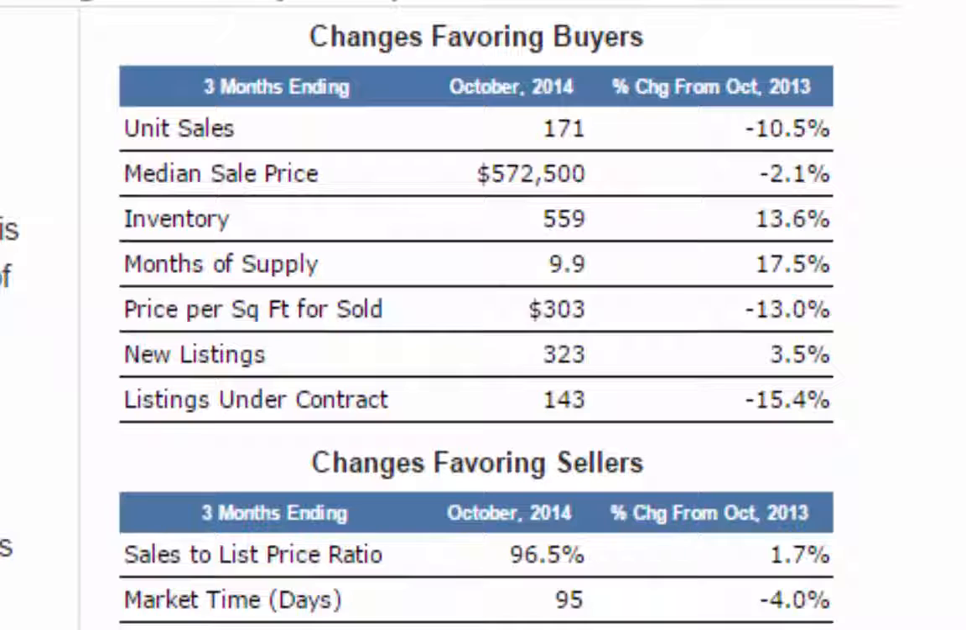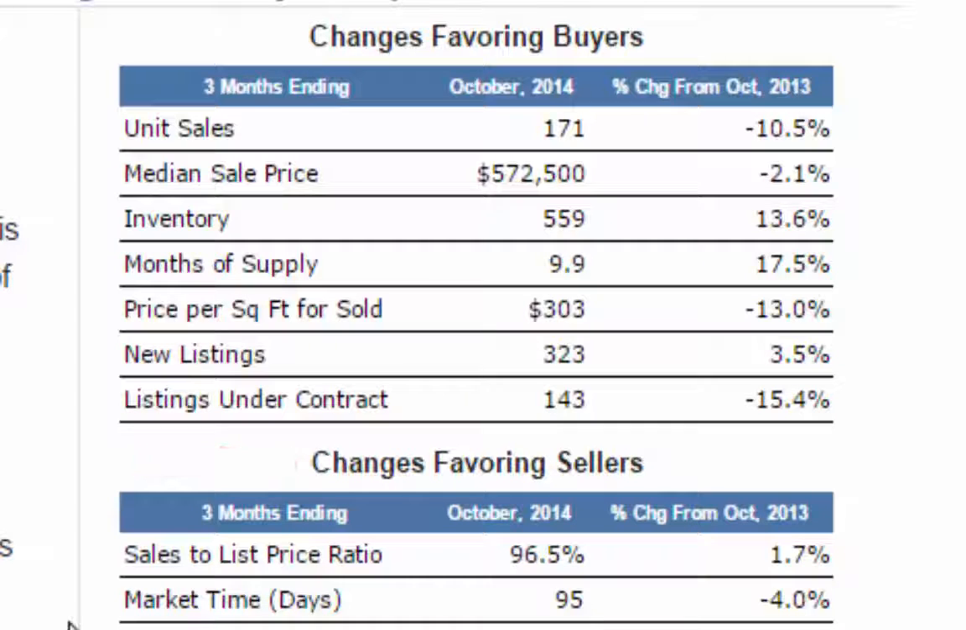The statistics in the table that we're showing here are 3-month averages. We use the 3-month average because 1-month numbers can be volatile and go up and down by a large amount from month to month. 3-month numbers are more stable. These changes, you'll notice, are broken down into two tables: changes favoring buyers and changes favoring sellers.